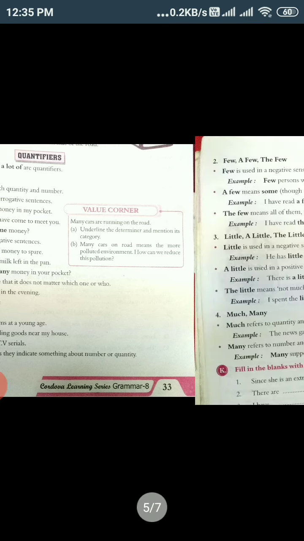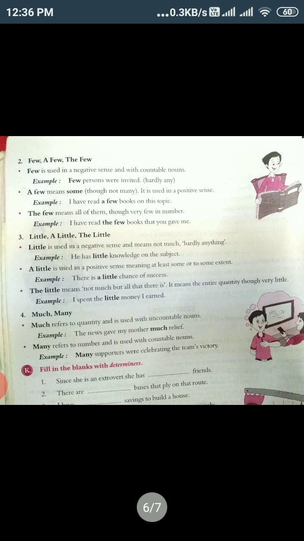Now, moving on, then we have few, a few, and the few. Though they all sound similar, there is a difference in all these three. Few is used in a negative sense and with countable nouns.